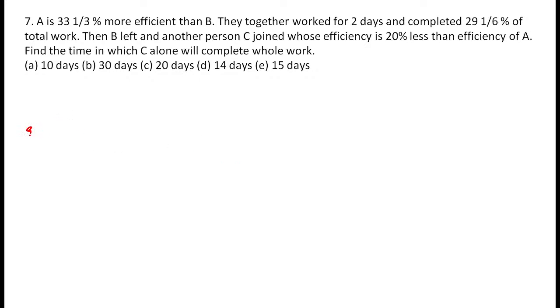See, time and work, remember, the efficiency is inversely proportional to the work or time. This is the important parameter, guys. Now, A is 33 1 by 3% more efficient than B. That means 33 1 by 3% is 1 by 3.